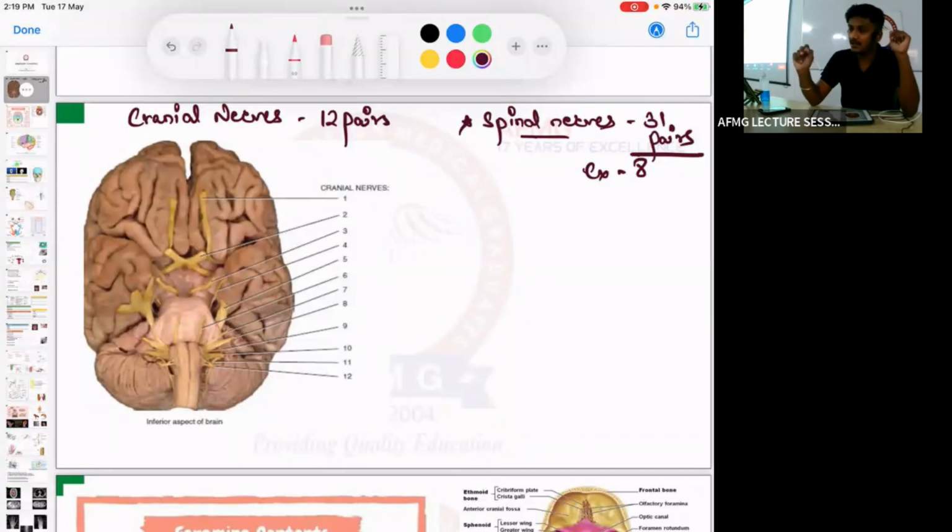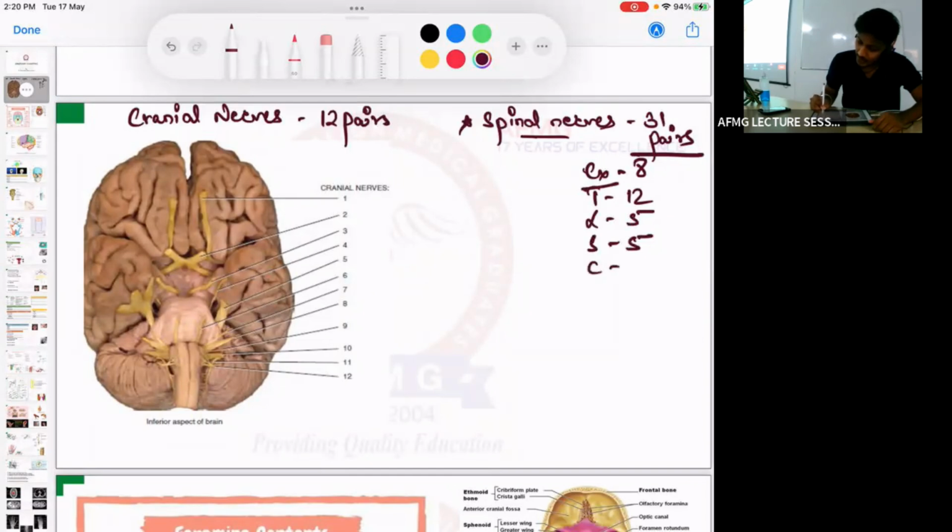Cervical vertebrae are 7, but cervical nerves are 8, thoracic 12, lumbar 5, sacral 5, coccygeal 1. The total pairs of spinal nerves are 31, whereas total pairs of cranial nerves are 12. Total pairs of cranial nerves are 12 in number.